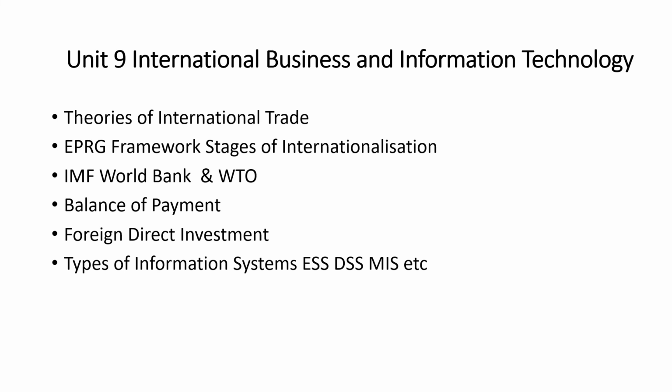Second last is foreign direct investment. In FDI, you should know the advantages, benefits and costs, and the types are most important. Last one is types of information system. In the IT part, probably only one question is asked, based on the types of information system like ESS, DSS, MIS, etc. So this is all about Unit 9.